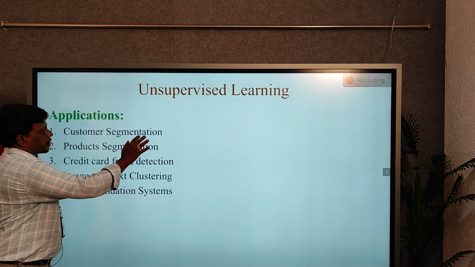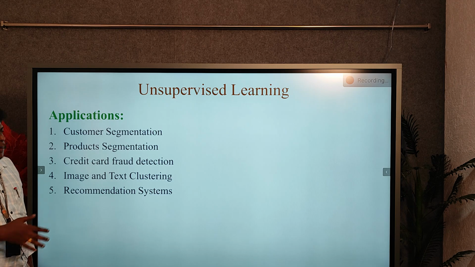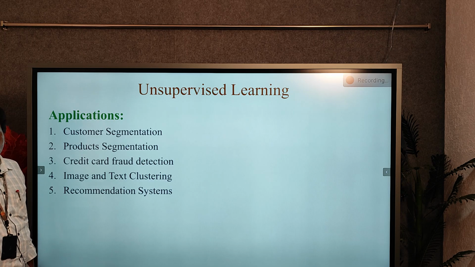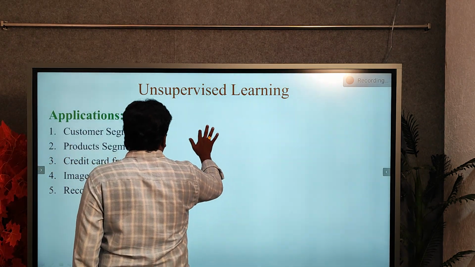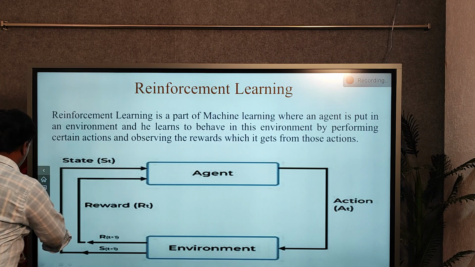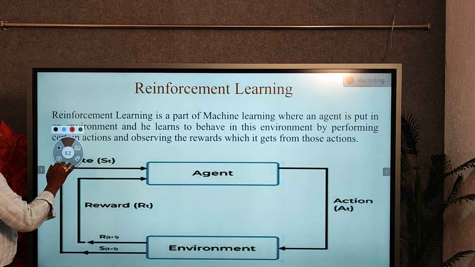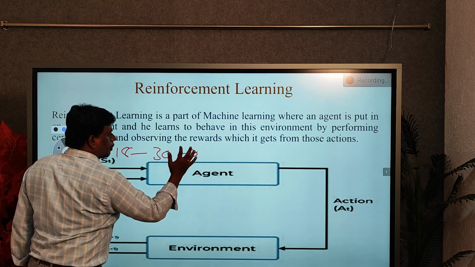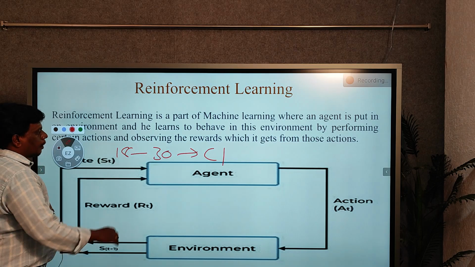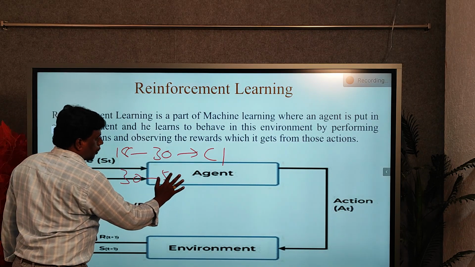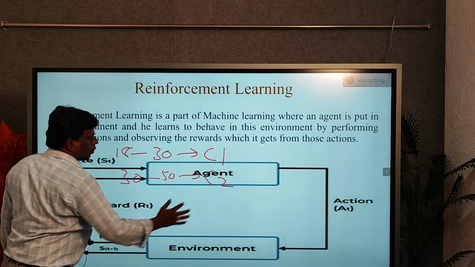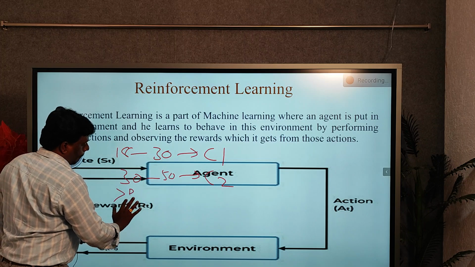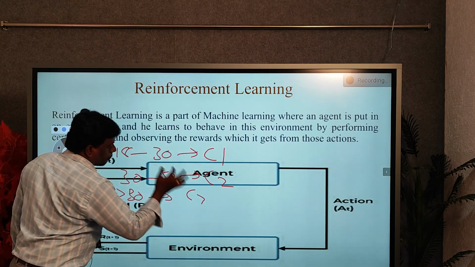Here in customer segmentation, based on the age or based on the products, customers are divided into a number of cluster groups. Like, 18 to 30 year old customers are divided into one group, 30 to 50 customers are divided into another group, and more than 50 are divided into another group.